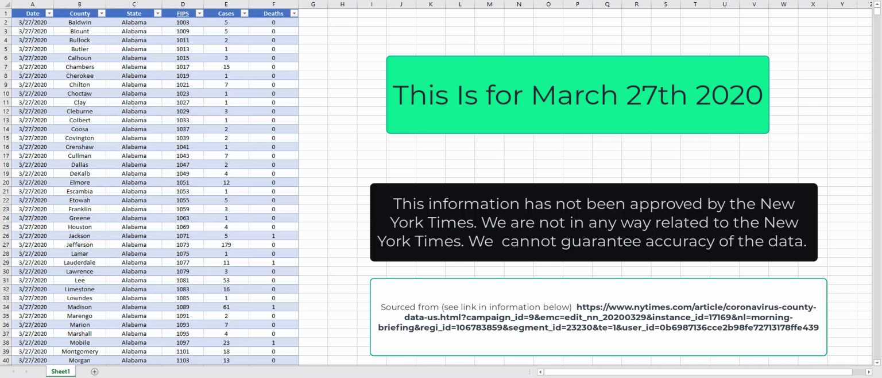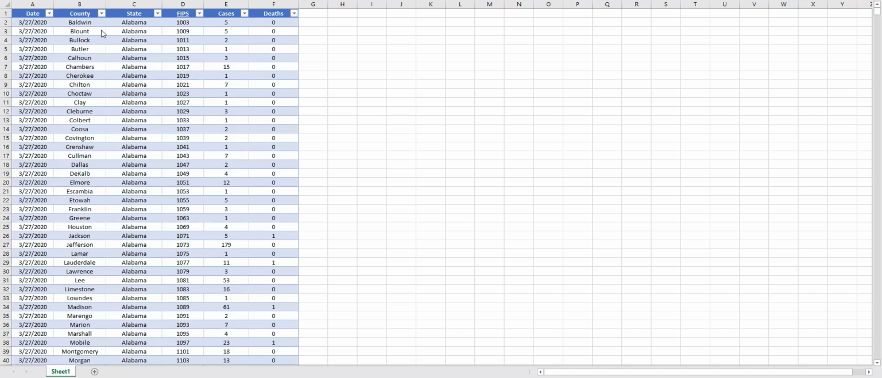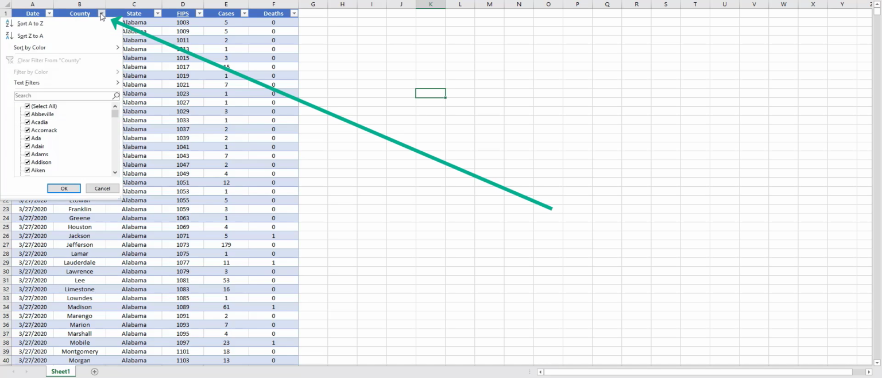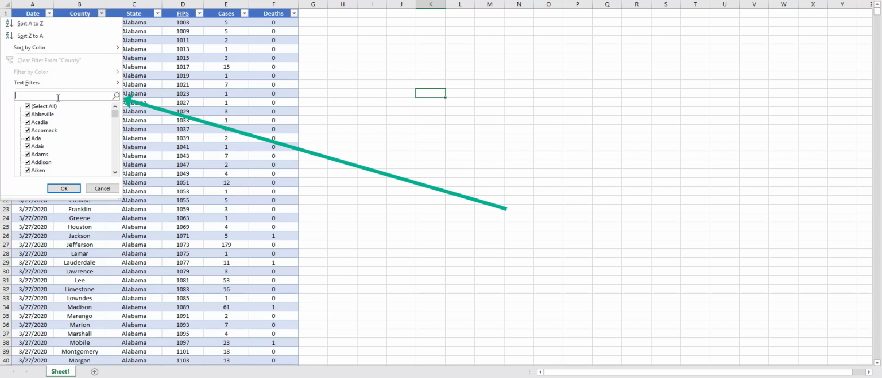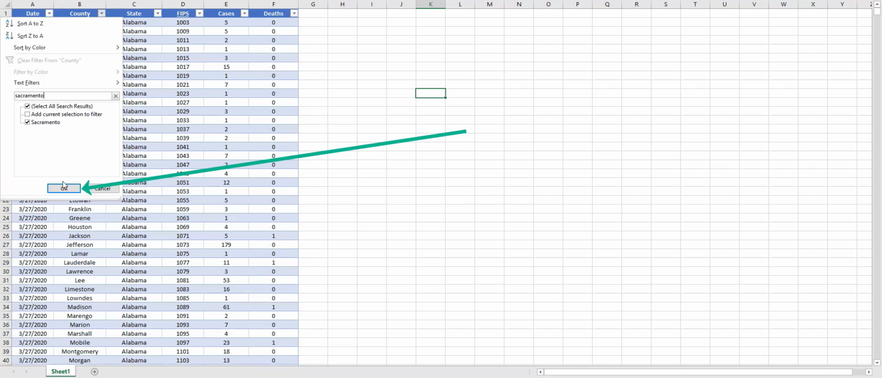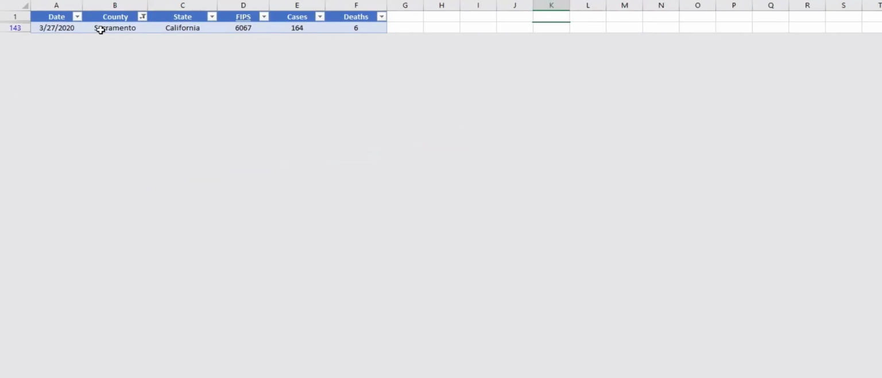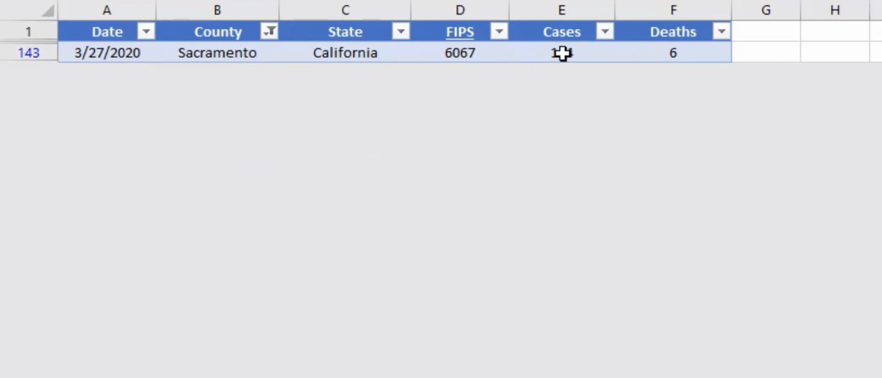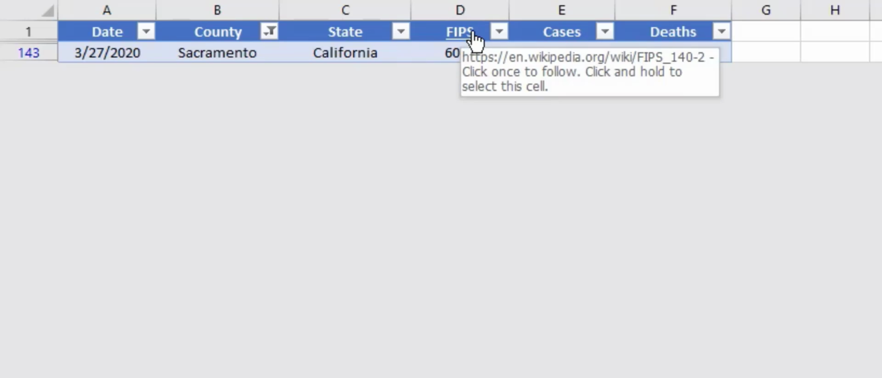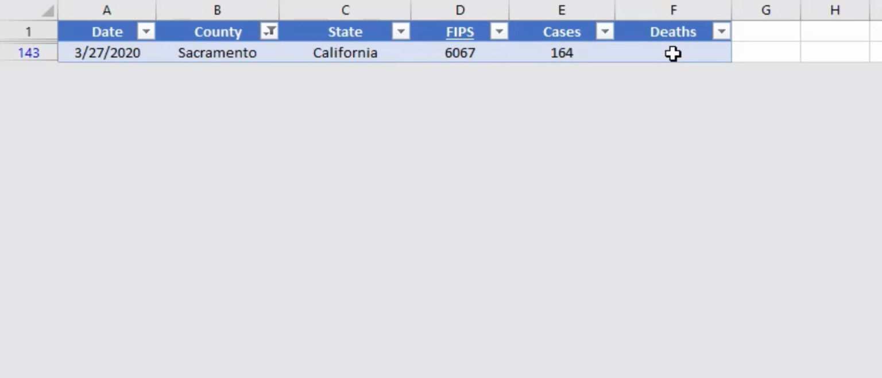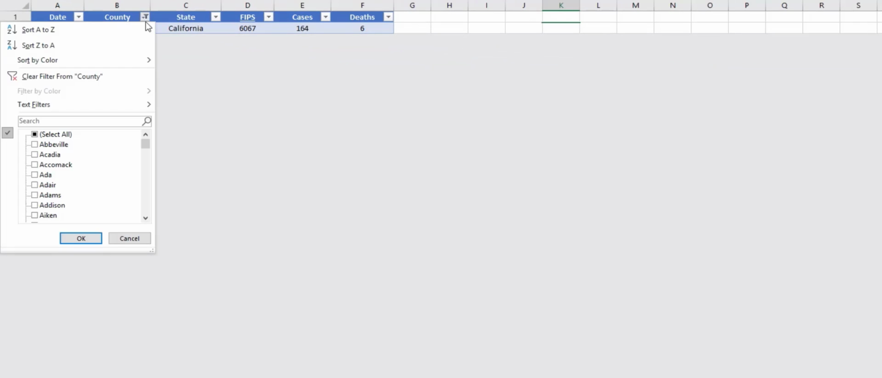So for those of you that would like to use it, you can go over to here where it says county, click the down button, and just go into the search field and type in the name of your county, like Sacramento, and you can see it includes Sacramento there. All you have to do is hit OK, and it'll pull up just your county, the FIPS, which if you click on this, it'll describe what that is, the number of cases and the number of deaths as of March 27th.